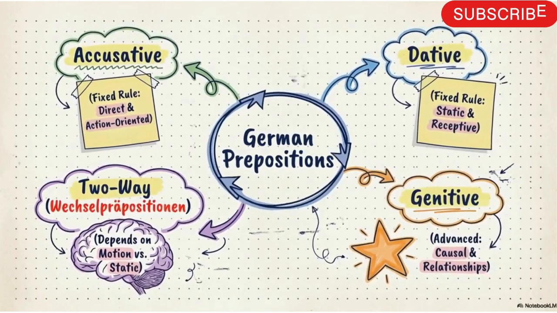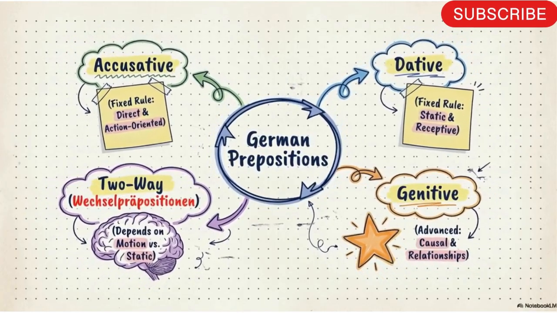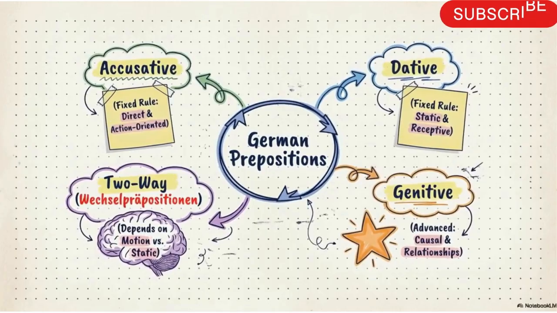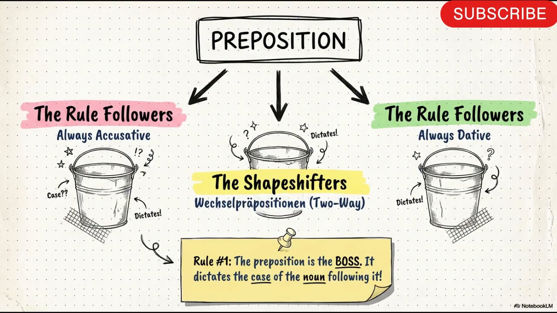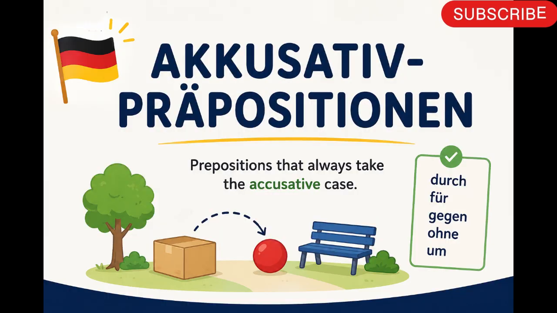One is accusative, one is dative, and another one is two-way prepositions, Wechsel prepositions, which means a single preposition can take accusative as well as dative. When it takes accusative and when dative, we will see later. But at A1 level, we have these three kinds: accusative, dative, and two-way prepositions. Therefore, when you learn a preposition, you should also learn which case it takes.